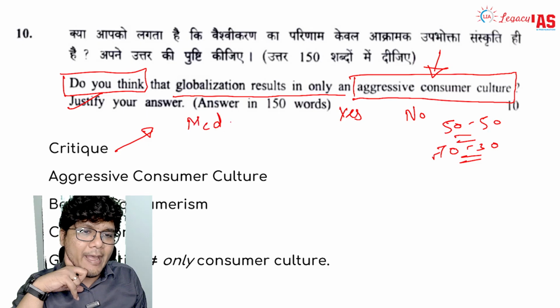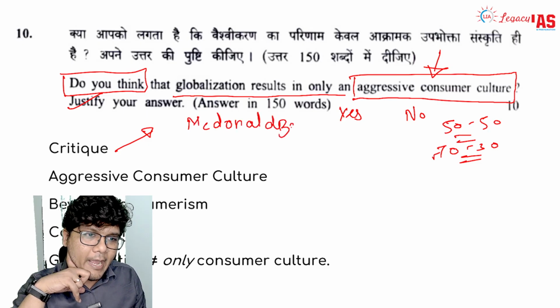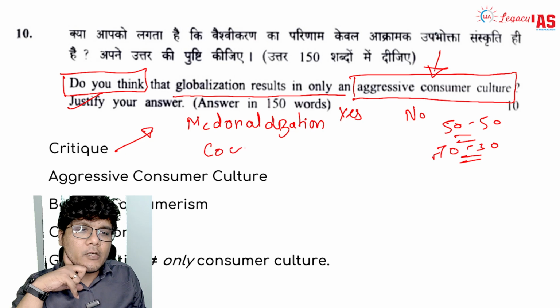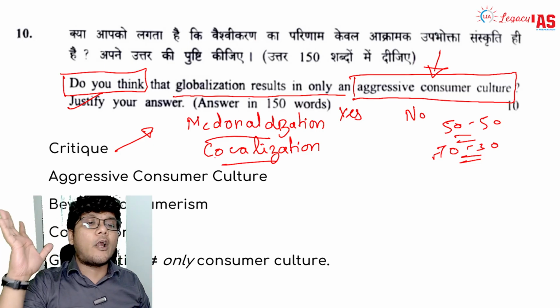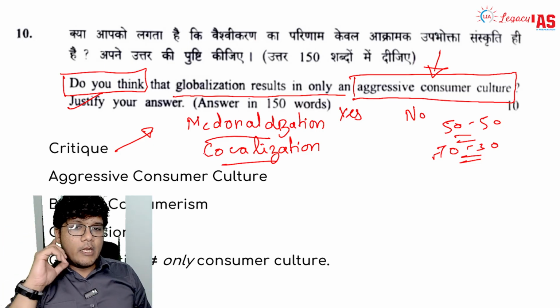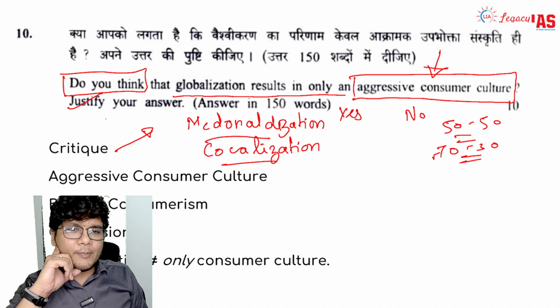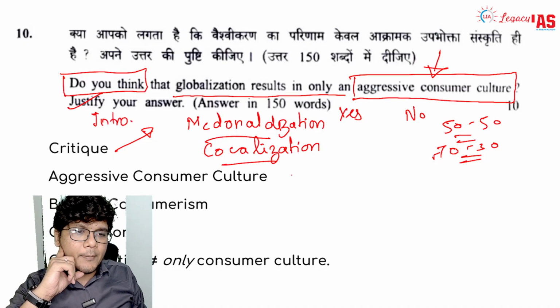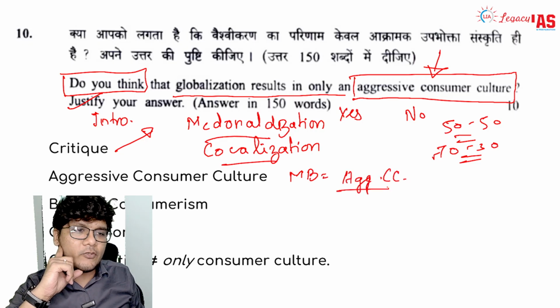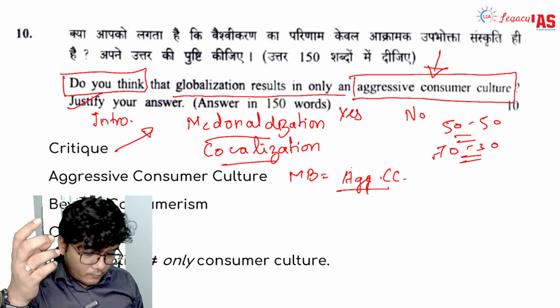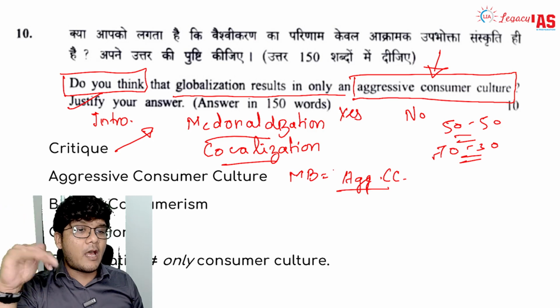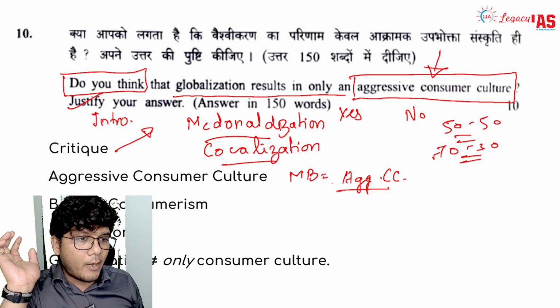So what do we write? We write the concept of McDonaldization and Coca-Colization. These kind of words you should know in order to use them in your answer. So you don't have to explain much, just two words and you have said a lot without using much words. Now the first part of the question, so this becomes your introduction. Then in the main body you are going to talk about aggressive consumer culture. Here you are going to talk about the overspending, the over buying, all these things and how this has happened. So you are going to talk about that, right?